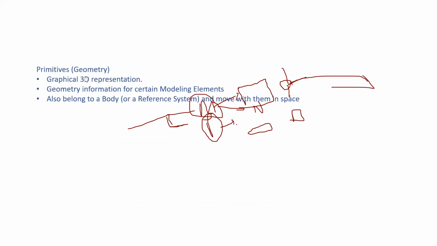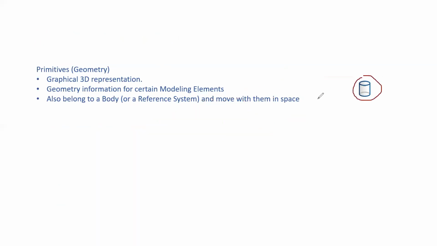The graphical 3D representation means what the model of yours is, it may be cubic or rigid, all these things. And this also belongs to your modeling element. Look, this is the symbol of primitive.